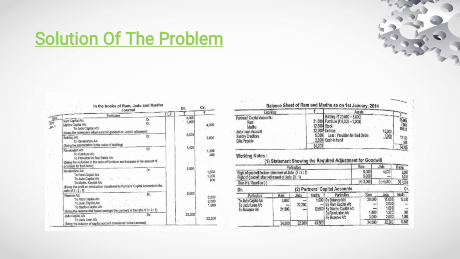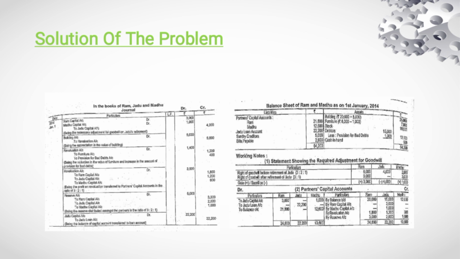The total goodwill is 12,000, and Jadu's share is 4,000. That 4,000 is to be shared by the remaining partners Ram and Madhu in the gaining ratio 3:1. So 3,000 is to be debited in Ram's capital account and 1,000 in Madhu's capital account, and the total 4,000 goodwill amount is to be credited to retiring partner Jadu's capital account.